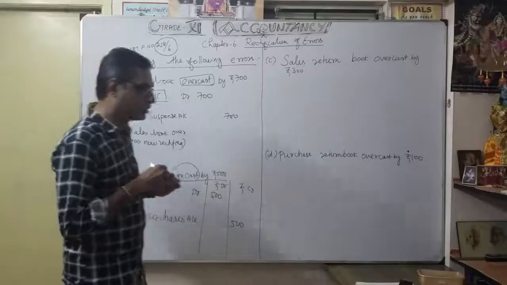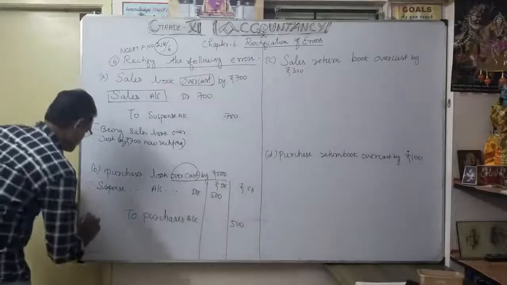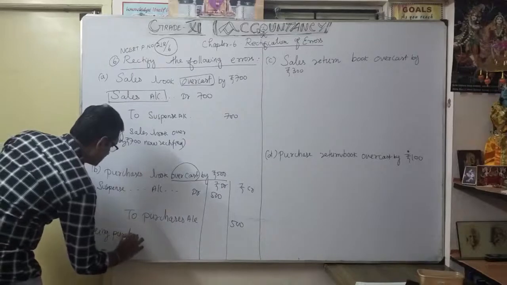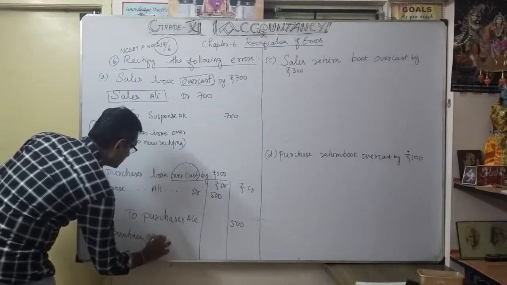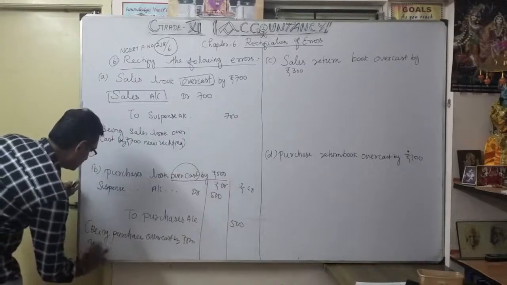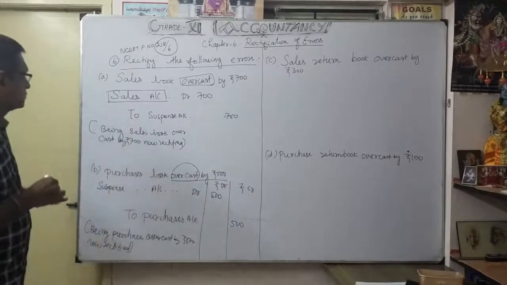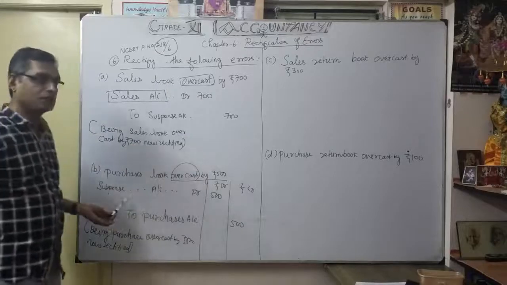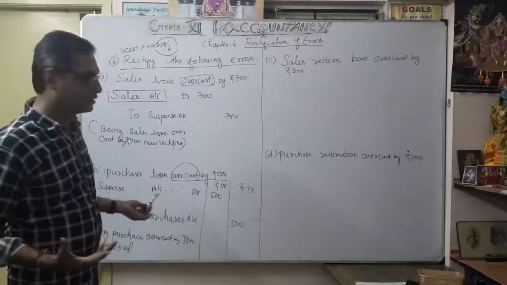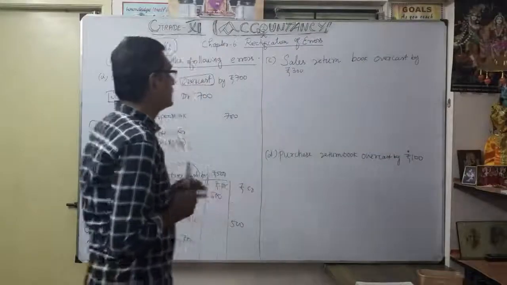Now we write the narration. Being purchases overcast by 500. Whatever the suspense account is, it is on the debit side because I am crediting the purchases account. The debit side is the one side error, so naturally I put suspense account 500. Understood. Likewise, you have to write the third one in our book.